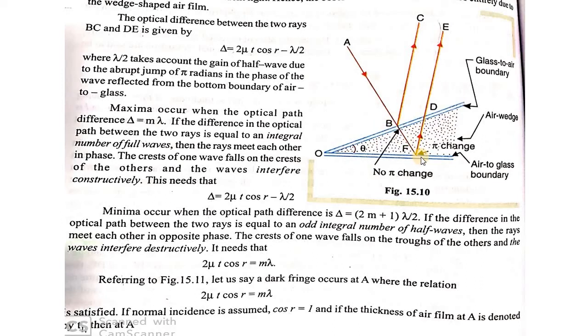Here the light is reflected at a rarer to denser medium interface, and similarly here also.